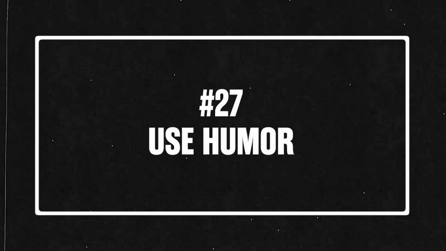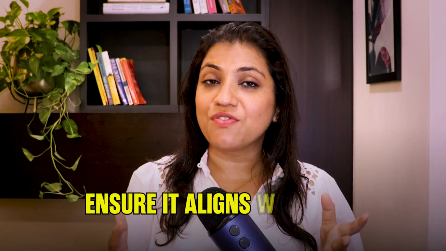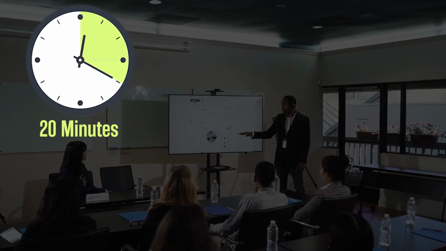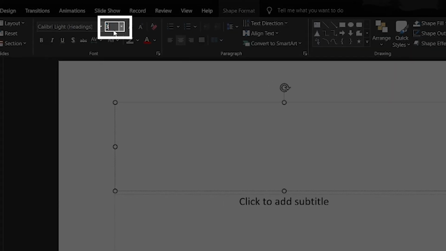Tip number 27, use humor. Injecting humor can lighten the mood and make your presentation more enjoyable. However, use it very judiciously so it connects with your audience. It has to align with them. Tip number 28, implement the 10-20-30 rule. Limit your presentation to 10 slides, lasting no more than 20 minutes, and using a maximum font size of 30.